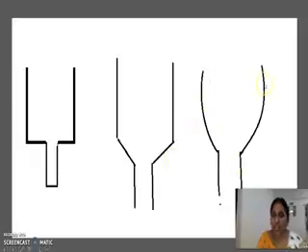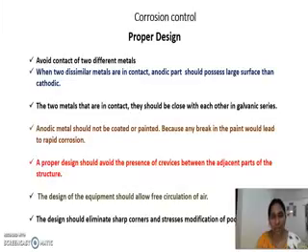This is a good design of a wash basin where the water directly falls down. Water never stays on any walls of the wash basin. So when you are designing any equipment, you have to keep in mind there should not be any sharp corners or any sharp edges which cause stress corrosion. Proper design is always a good thing.